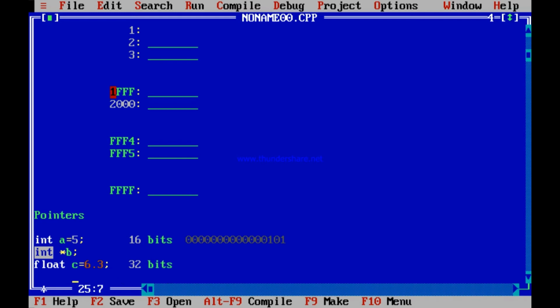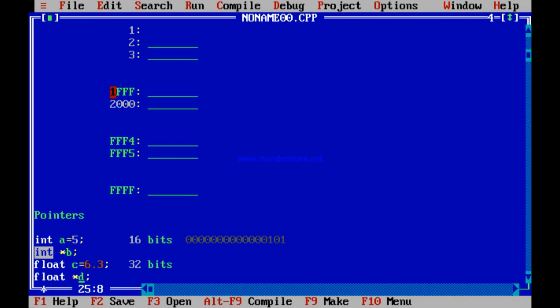When you write float star d, what does that mean? It means d is also an address. It is a pointer, an address of a memory location, maybe FFF4 or FFF2, FFF3, anything. But what will that address contain?